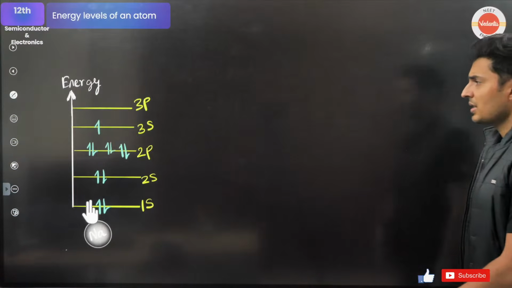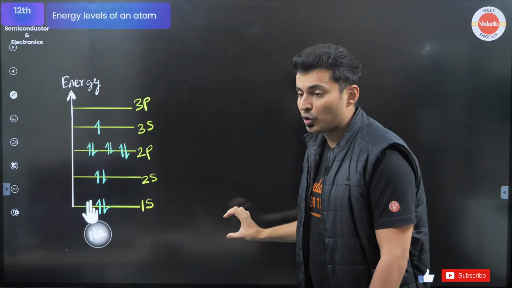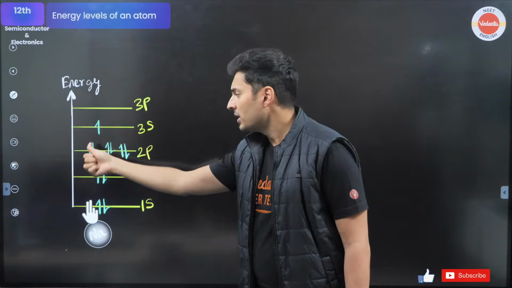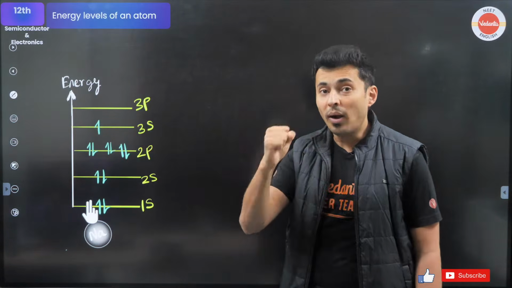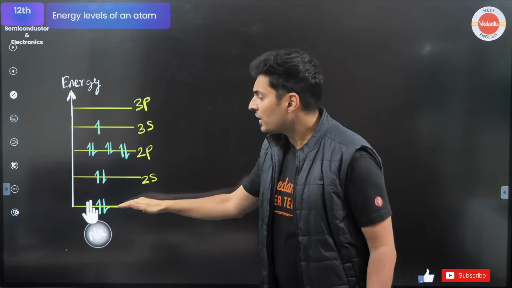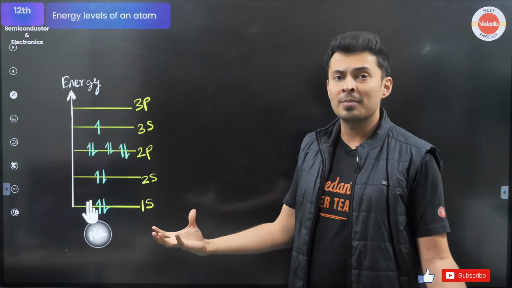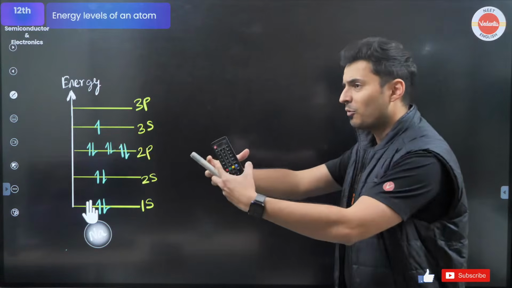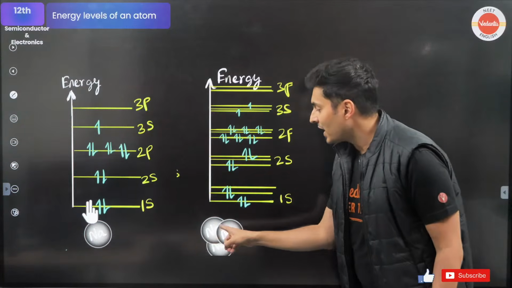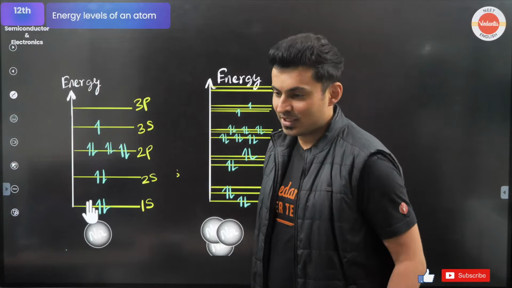Now, this is how the energy level looks for a single atom. But what happens if you have multiple sodium atoms in a solid? Isolated sodium atom, this is the energy level. What if multiple atoms are there? You might think this will be the energy level of those individual atoms. But actually when they are in a solid, they will interact with each other.